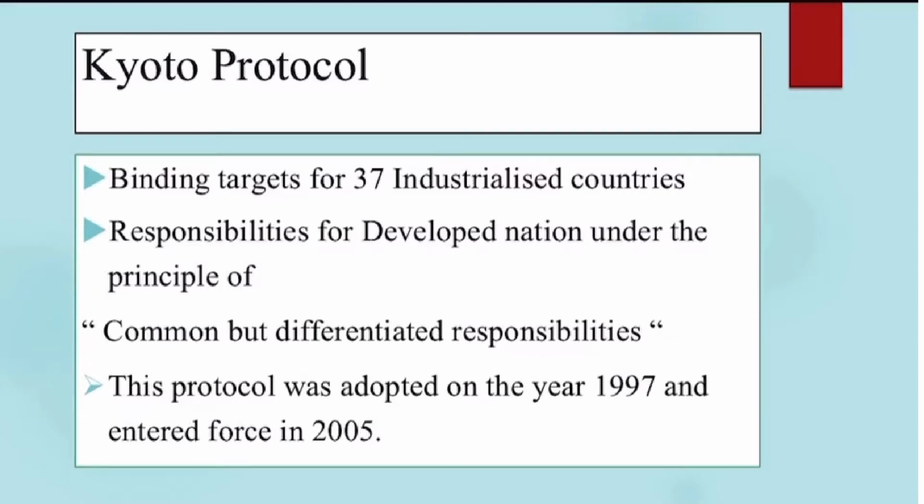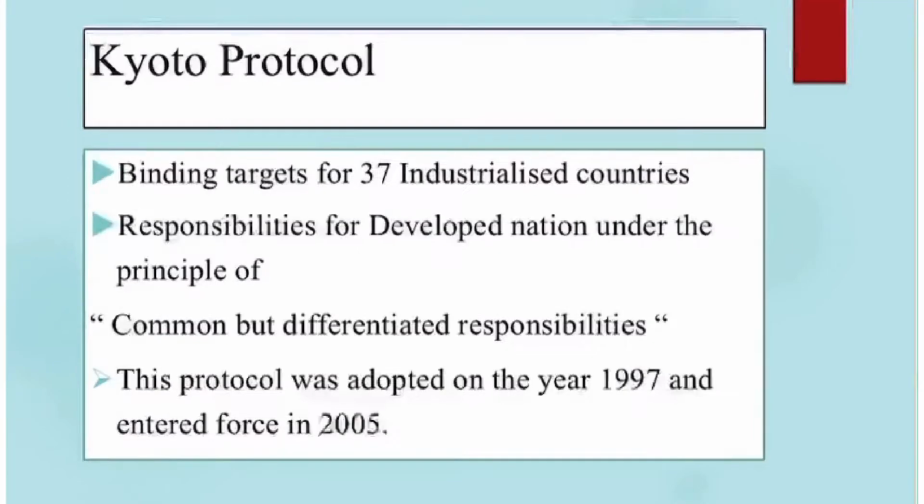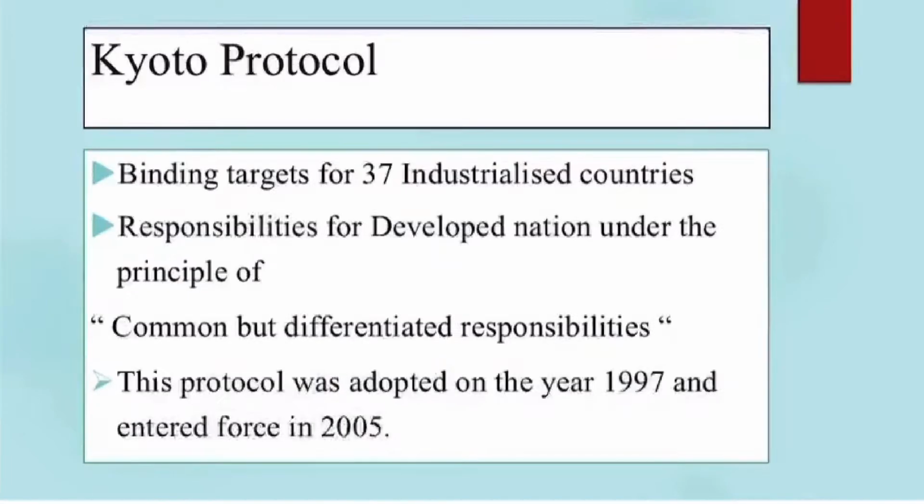This also identified that developed countries are primarily responsible for the high level of greenhouse gas emission. So this protocol places more burden and responsibilities on developed nations under the principle of common but differentiated responsibilities. A compliance system is in place to ensure that the commitments are fulfilled. This Kyoto Protocol was adopted in the year 1997 and entered into force in the year 2005.